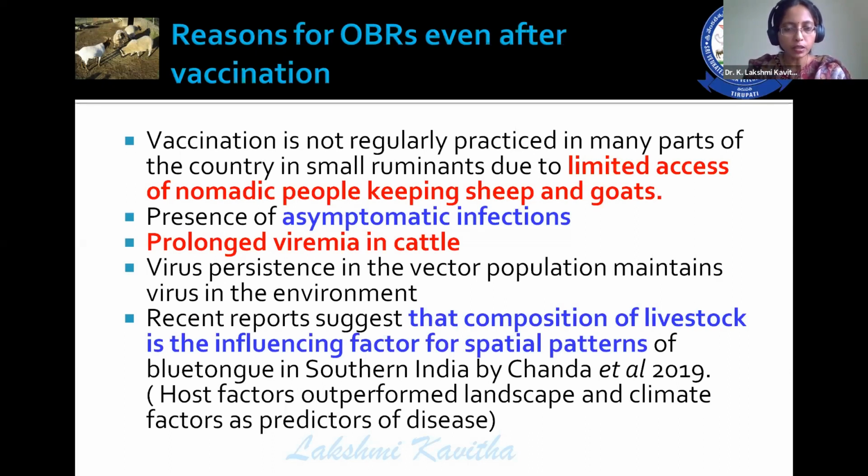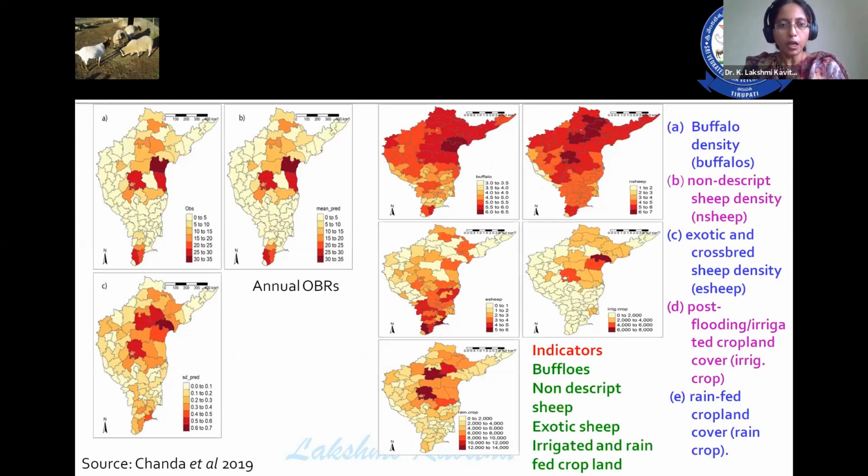And the recent reports are suggesting that composition of livestock is the influencing factor for the spatial pattern of blue tongue in southern India. Here, this composition of livestock has overwhelmed the influence of environment or other factors in the spread of blue tongue disease.